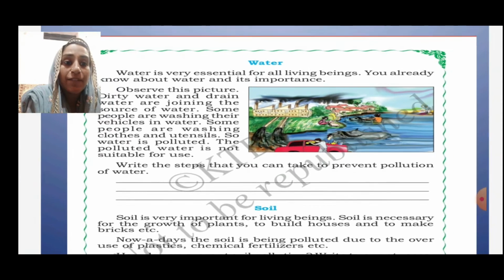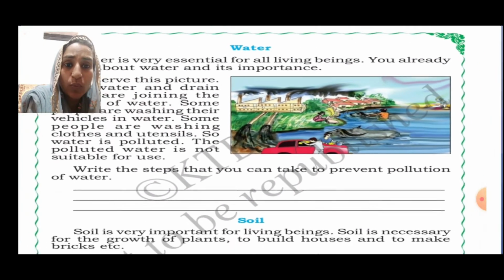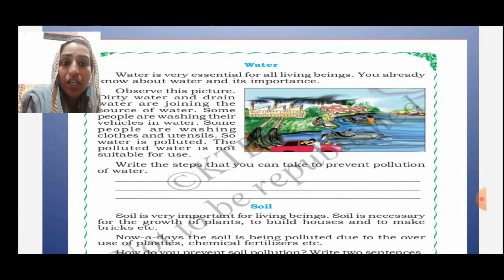Okay, observe this picture. See what all the things they are doing in the water. Dirty water and rainwater are joining the sources of water, right? Some people are washing their vehicles in water. Some people are washing their clothes and utensils. So water is getting polluted.